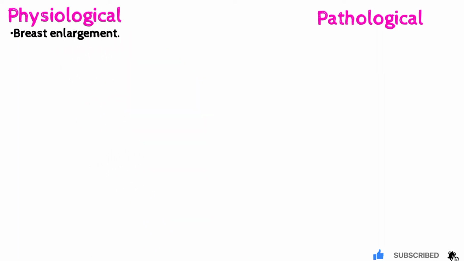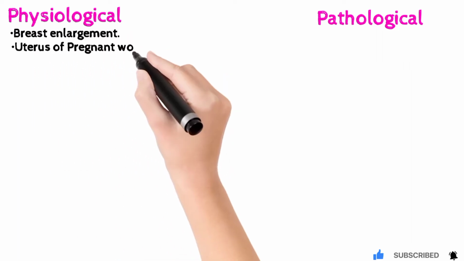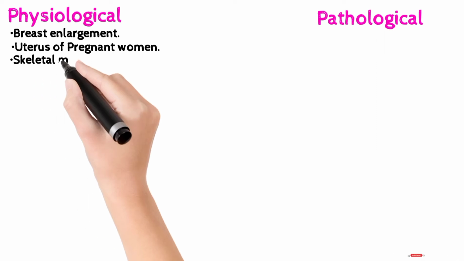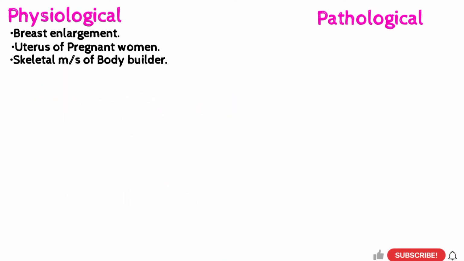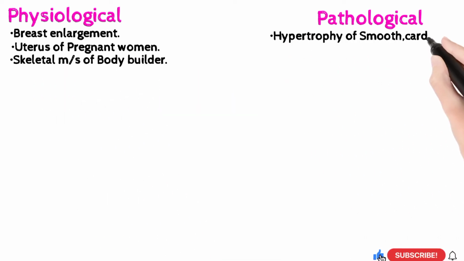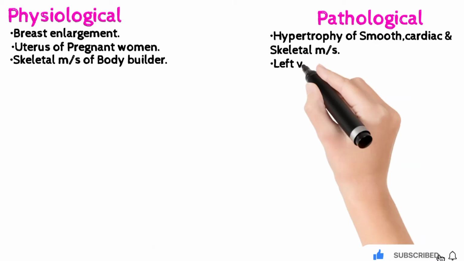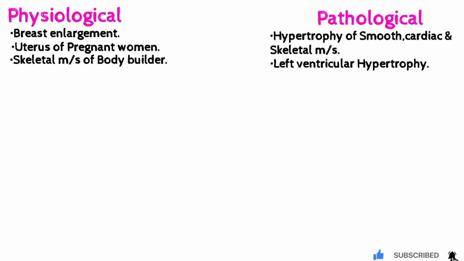Physiological hypertrophy includes breast enlargement, the uterus of a pregnant woman, and the skeletal muscle of a bodybuilder. Pathological hypertrophy includes hypertrophy of smooth, cardiac and skeletal muscle, such as left ventricular hypertrophy. It occurs in patients with hypertension.